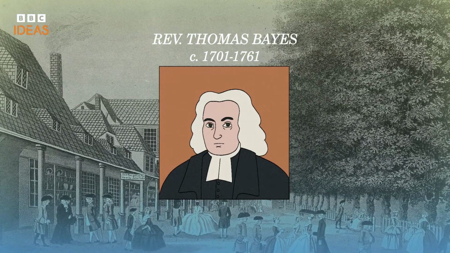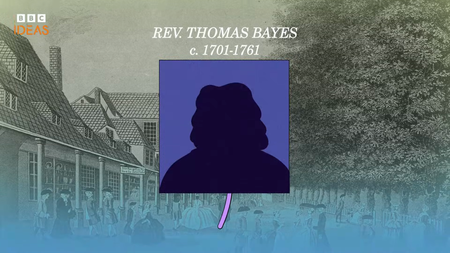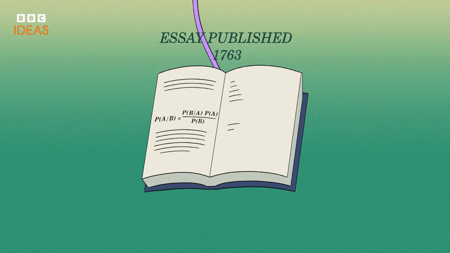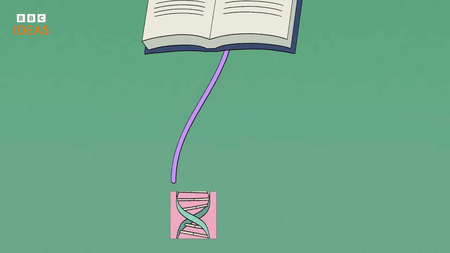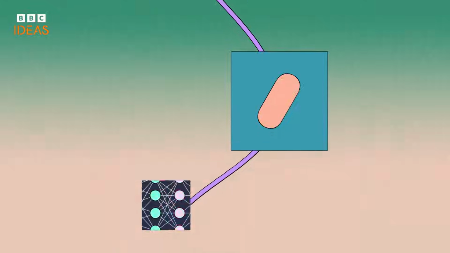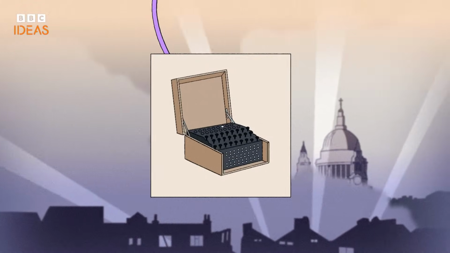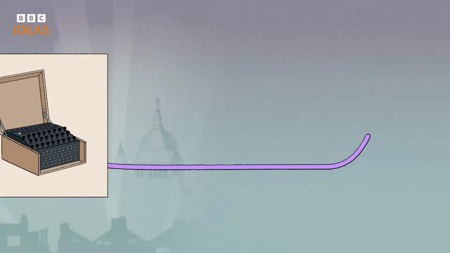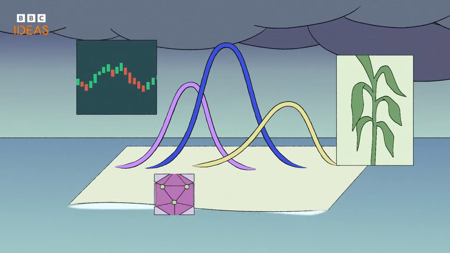in the 18th century. Bayes wasn't well known in his lifetime. In fact, his theory wasn't published until 2 years after he had died. But his work has gone on to profoundly shape science, medicine, and artificial intelligence. It even helped crack the Nazis' Enigma code during World War II. So what is Bayesian reasoning? And how can it help us understand the world?